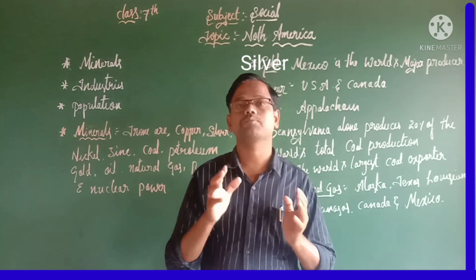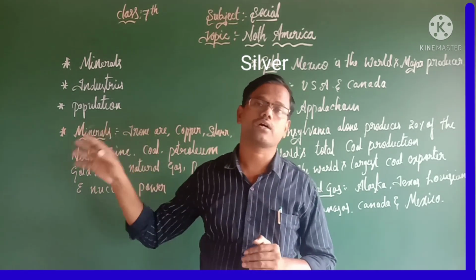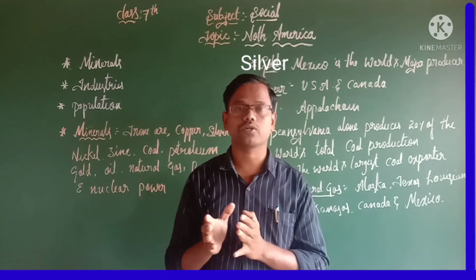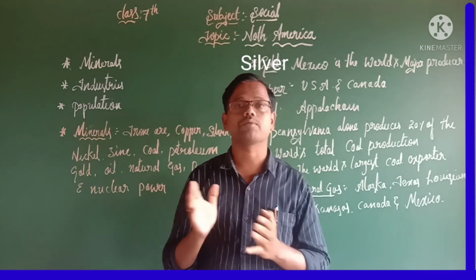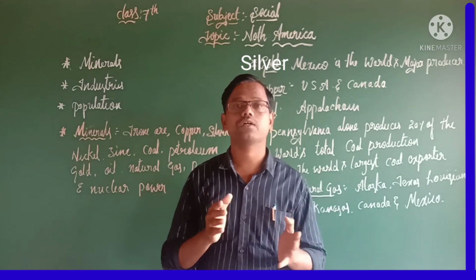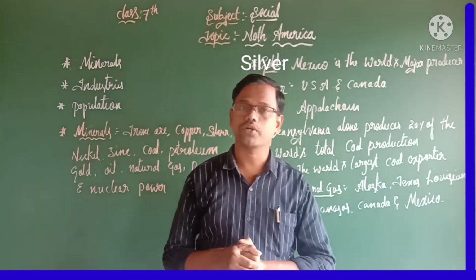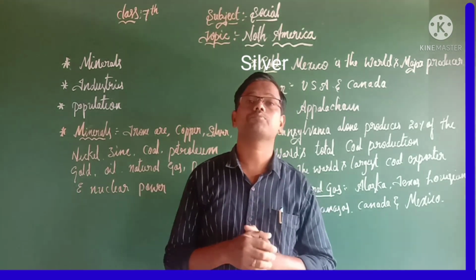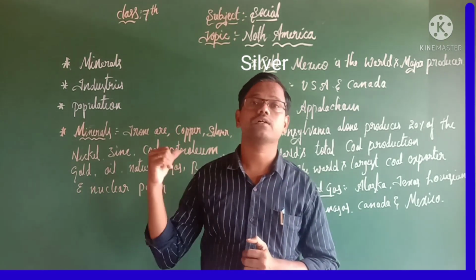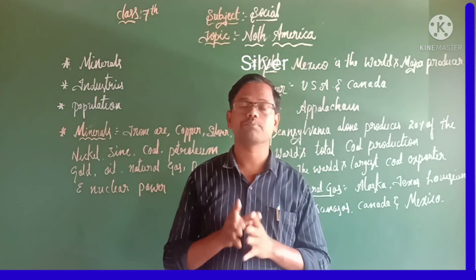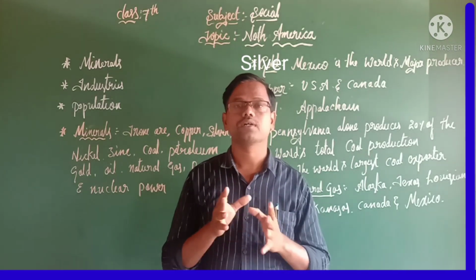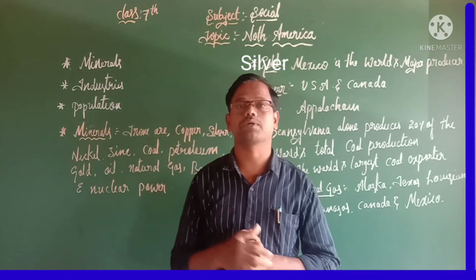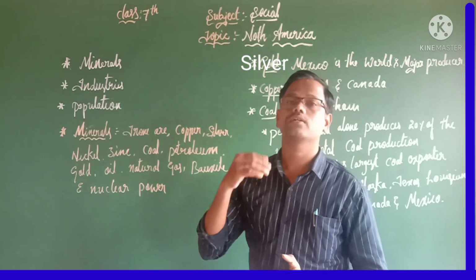It means the important crops we can find in North America: wheat, maize, barley, potato, oats, sugarcane, tobacco, coffee, cotton and cocoa. Then we discussed the important fruits growing in North America, like grapes, pears, peaches, orange and lime. These are the points we had discussed in the last video.